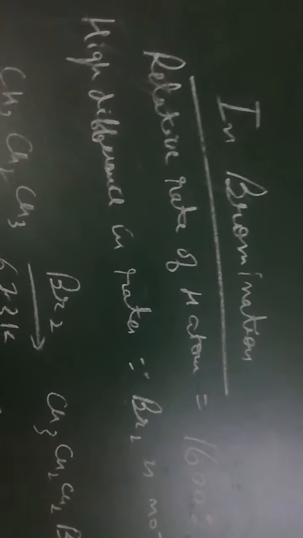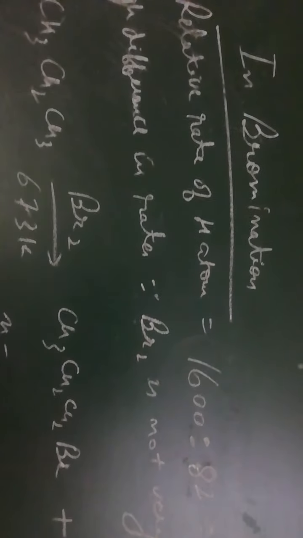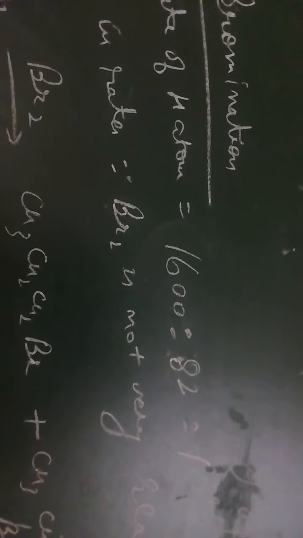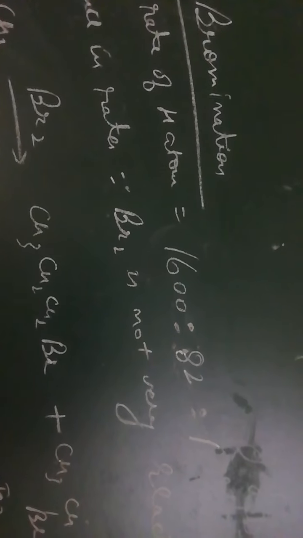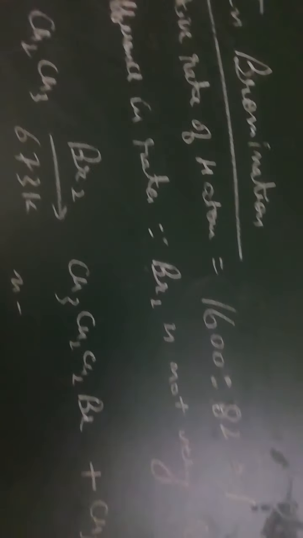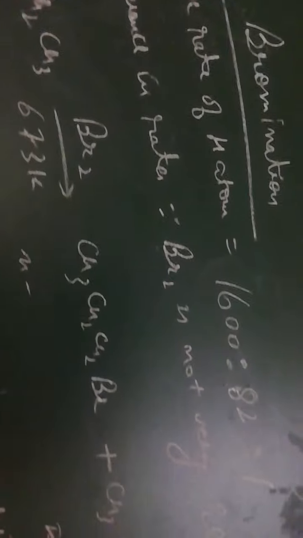If we study the case of bromination, we can see that the relative rate of reaction of hydrogen atoms is 1600 : 82 : 1. So here we can see that there is a high difference in the rates. Like in the case of chlorination, it was 5 : 3.8 : 1. In the case of bromination, it is 1600 : 82 : 1. So there is a high difference in the rates because bromine is not very reactive, but it is very, very selective in nature in the abstraction of primary, secondary or tertiary hydrogen.